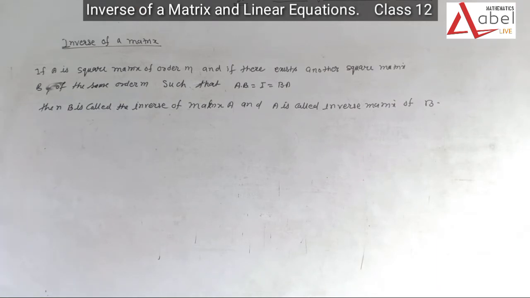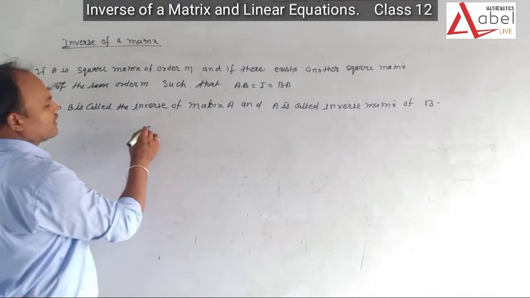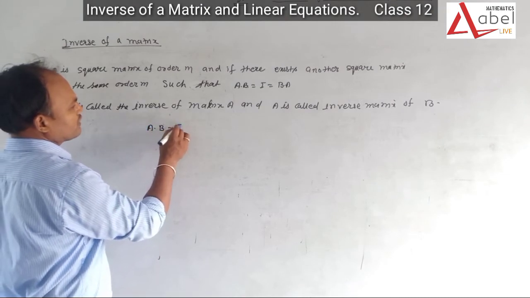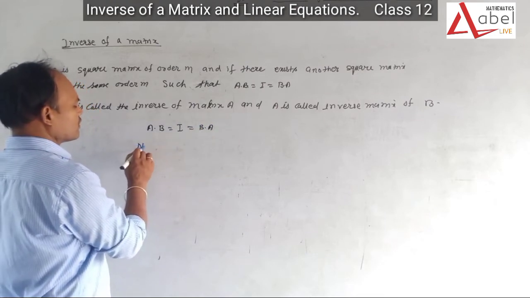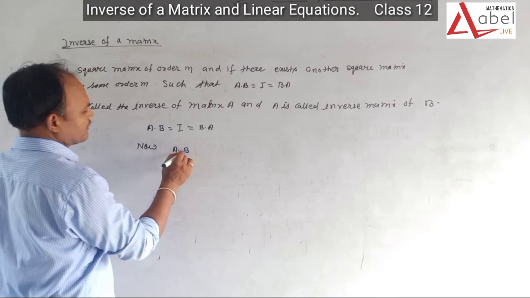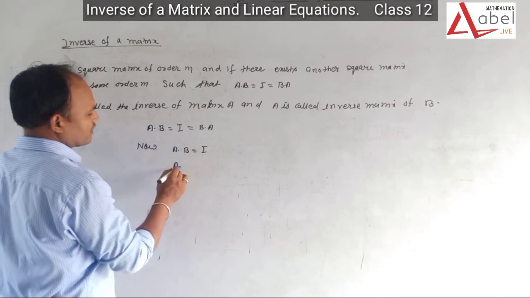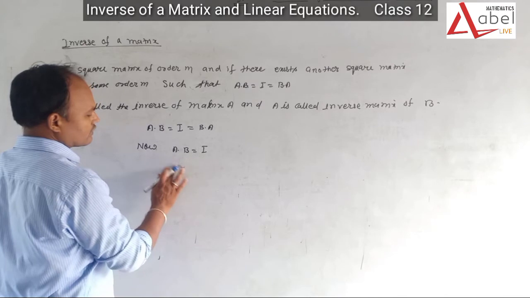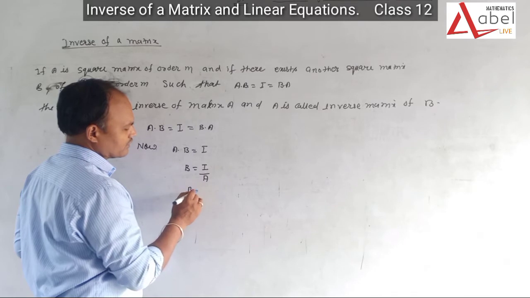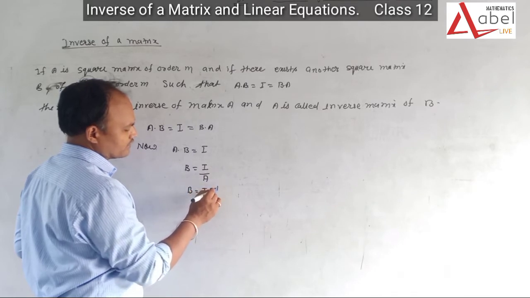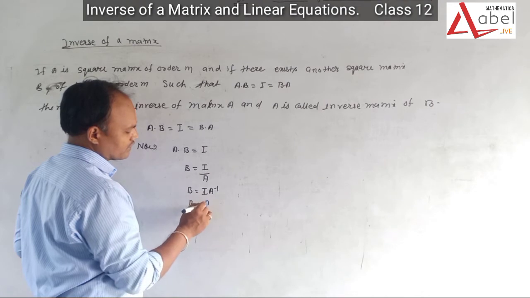Now a question arises. If A into B equal I equal BA, and A times B equal I, then we can say that B equal I upon A, so B equal I into A inverse, so B equal A inverse.